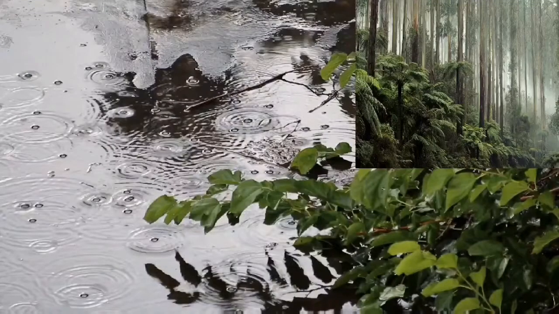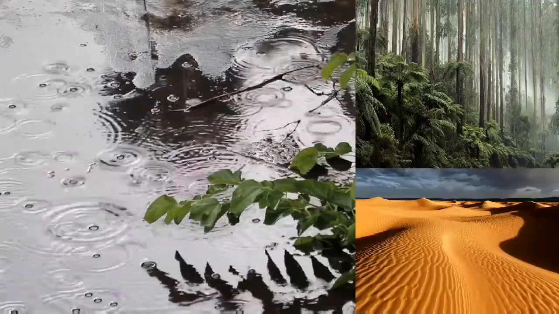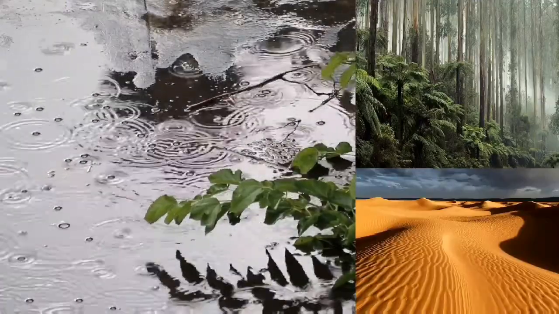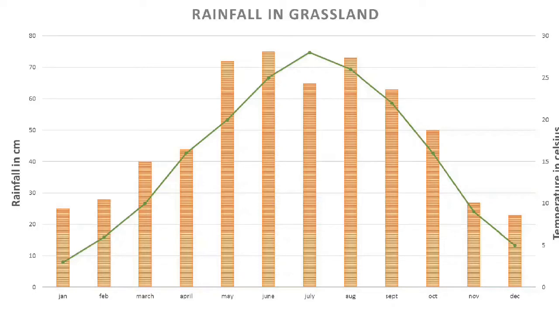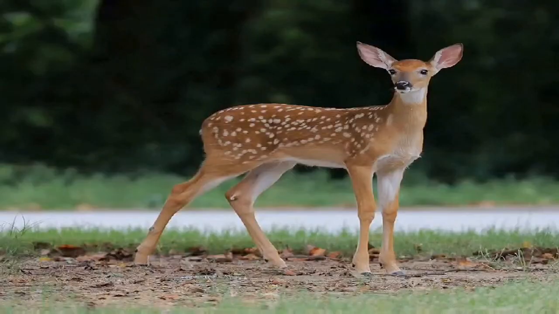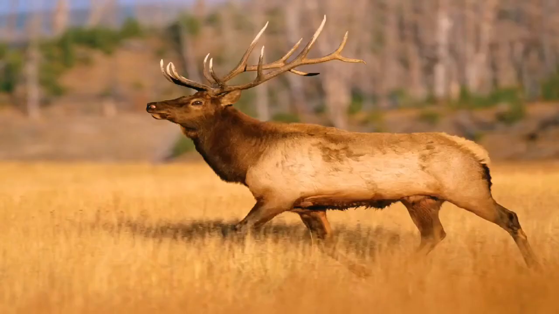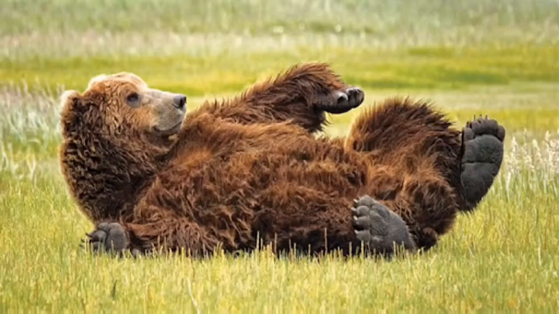Rainfall in grasslands is too little for forming forest and more than the amount to induce desert formation. Rainfall in grassland varies from 25 cm to 75 cm. Plus here the summer is hot and the winter is cold. Fauna found here are deer, elk, bison and bear.